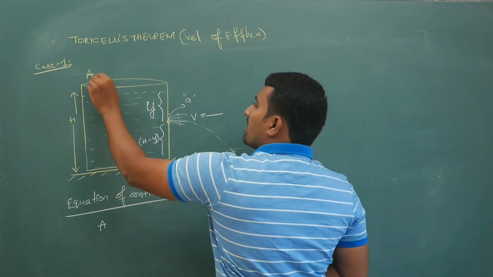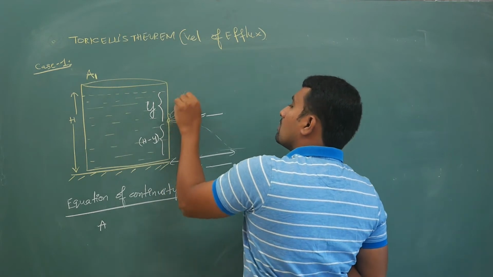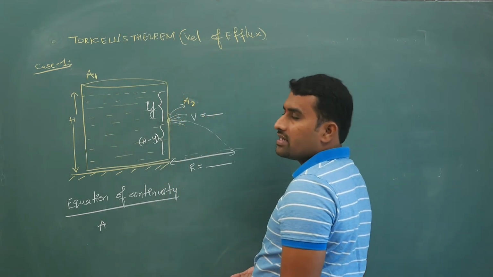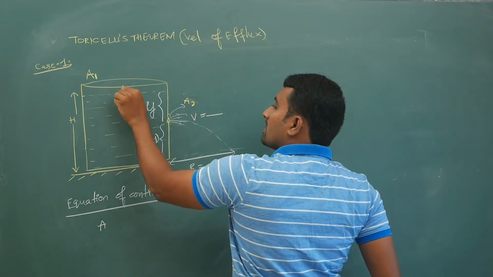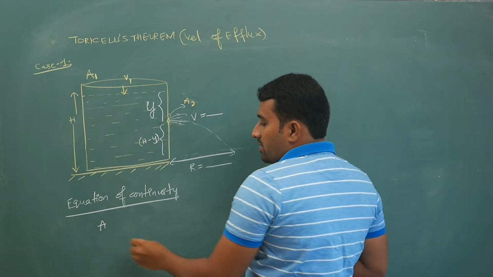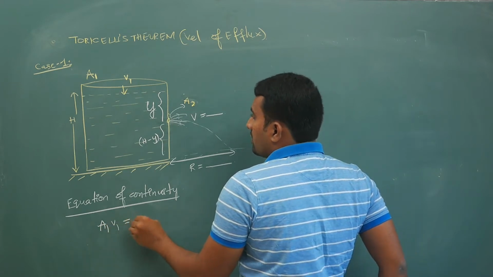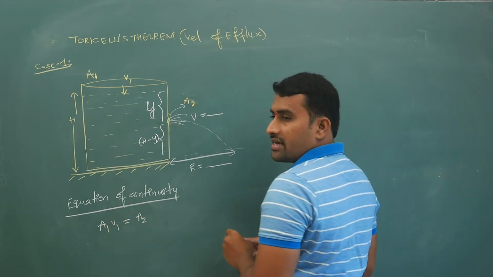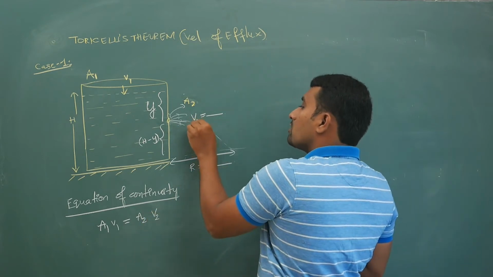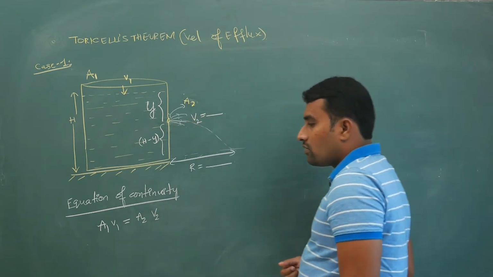Let us say this is A1 and this is A2, or even if it is not given, it is very small. Here let us say the velocity is V1. Now if you apply the equation of continuity, A1 V1 is equal to A2 V2. We are supposed to find V2, the velocity at the hole.